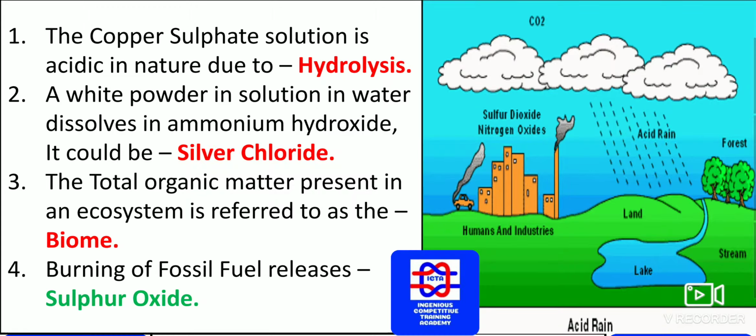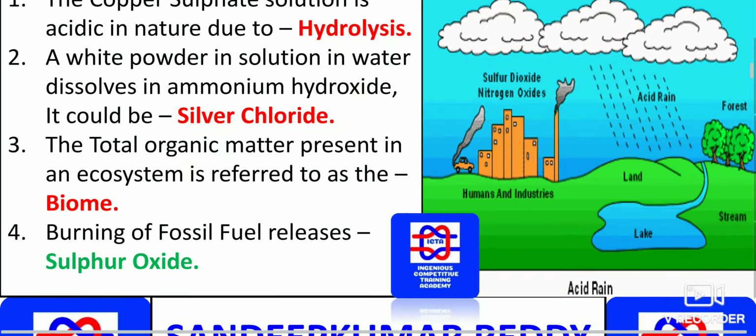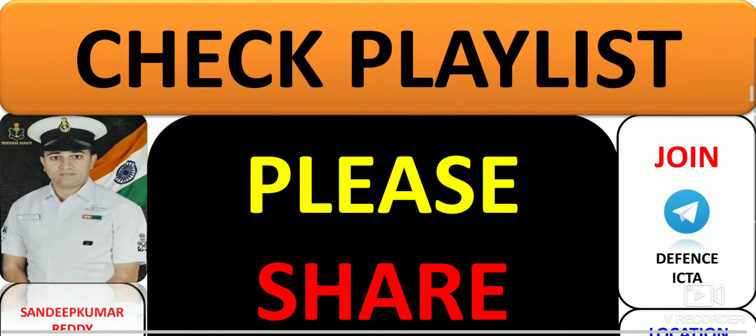Burning of fossil fuel releases what? Whenever we burn fossil fuel, it releases sulfur dioxide, SO2. As you can see on the right side, from the industries, sulfur dioxide as well as nitrogen dioxide is released. Both directly get mixed with the clouds, and the result is acid rain. This is what happens in normal nature.